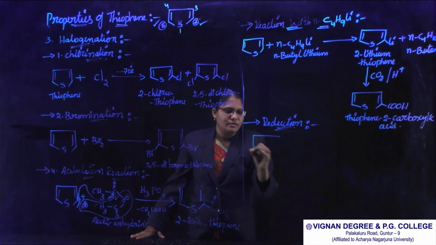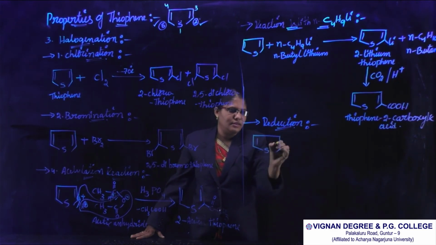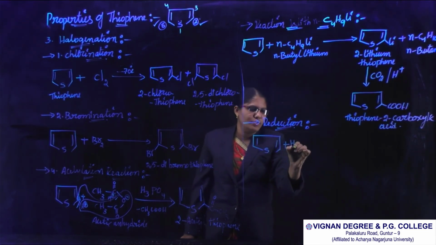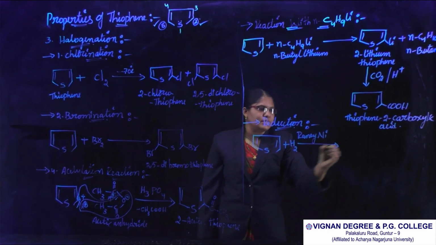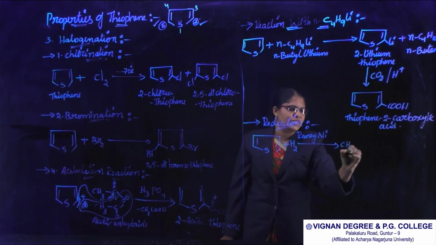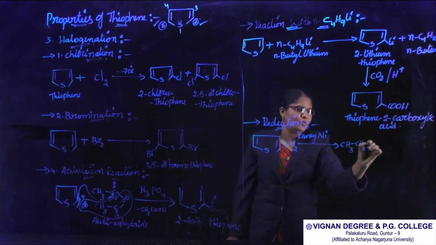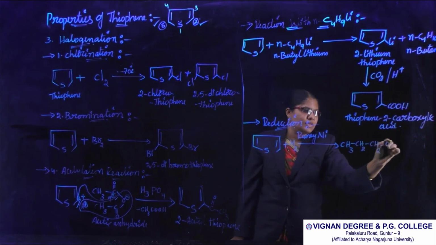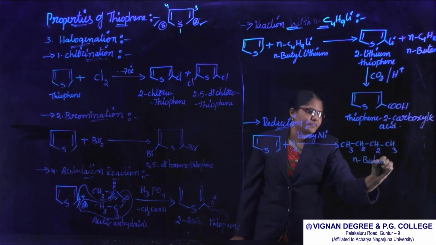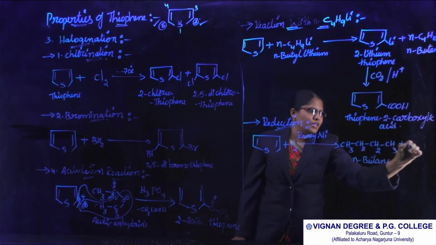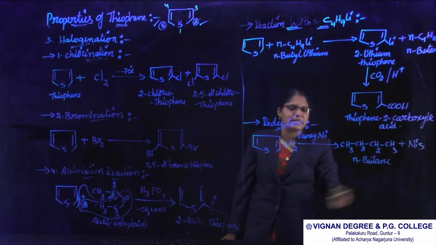It reacts with molecular hydrogen in presence of Raney nickel and is converted into CH3, CH2, CH2, CH3. This is called n-butane, by the elimination of nickel sulfide.